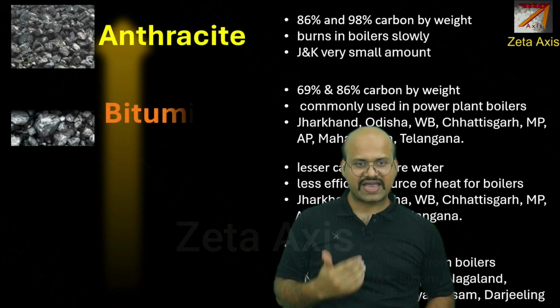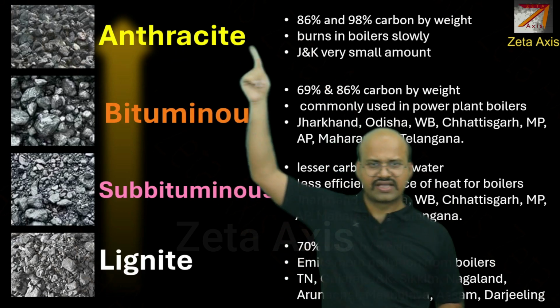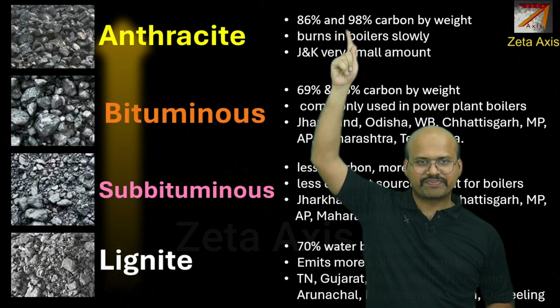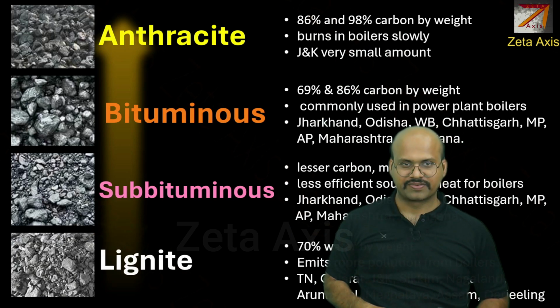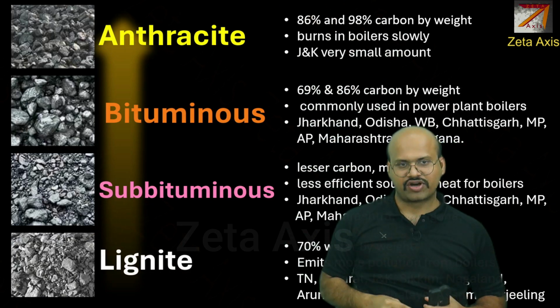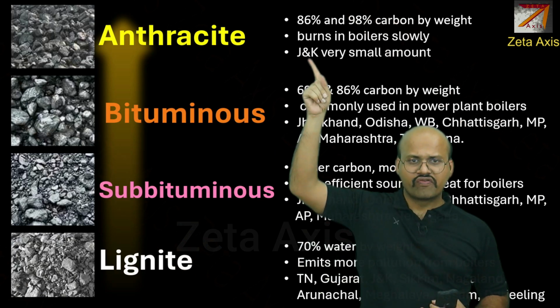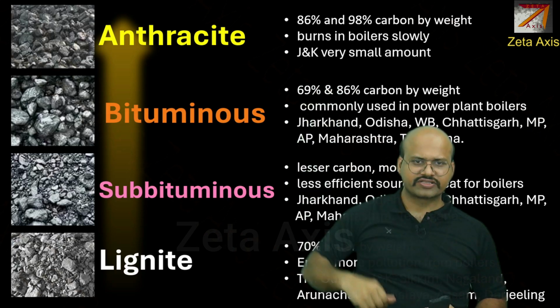And if we see the characteristics of each of these coals, then we can see that anthracite has 86 to 98% carbon by weight. So it has a very high concentration of carbon, and it burns in a boiler slowly and releases a large amount of energy over time. A very small amount of anthracite is found in India, in Jammu and Kashmir.